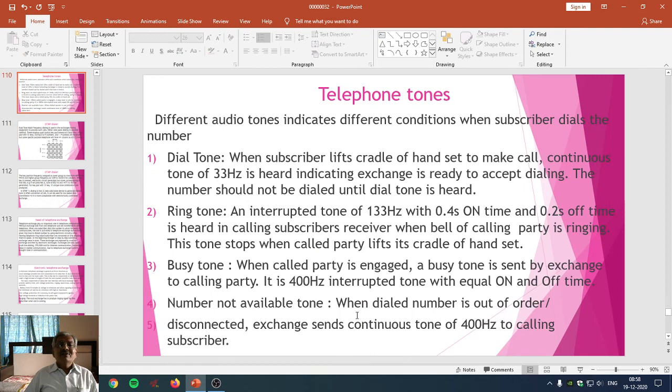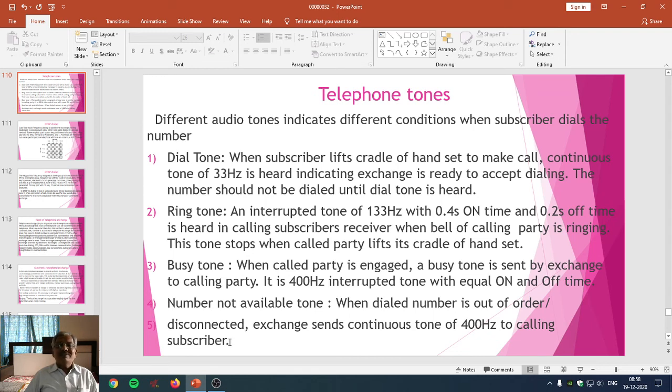Friends, these are the different tones which are widely used in the telephone exchange for telephone communication, by means of which the calling subscriber and called subscriber both understand the meaning and what to do after listening to those respective tones.